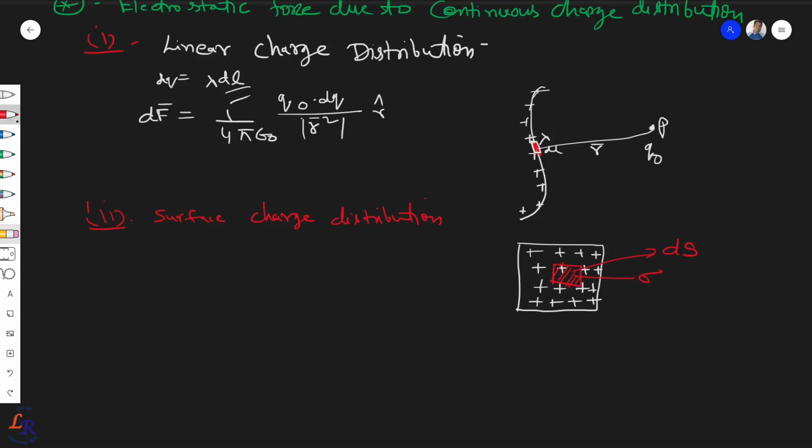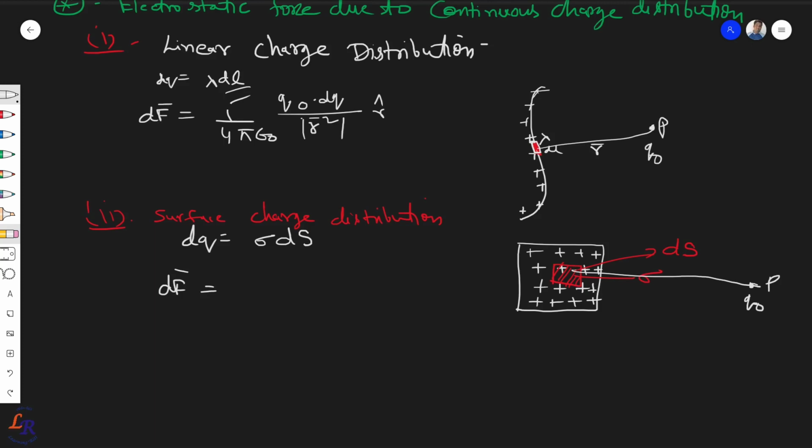So the total charge in this would be given by dq equal to sigma ds. And in this case you can find out the force at some point. Let's say this is your point P where you want to find the force. How to do it? Let's say there is a test charge q0 here, so you can find dF in this case.